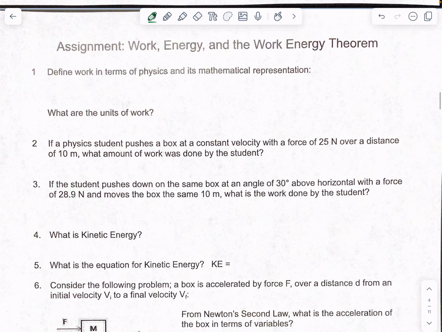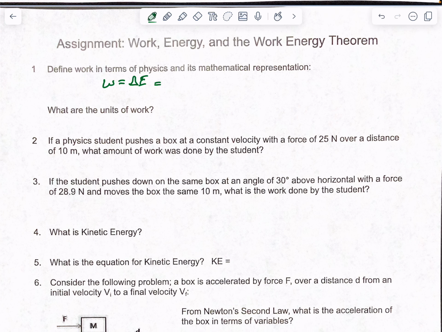So what we're going to do is talk about how to define work in terms of physics and its mathematical representation. Okay, so one thing is that work should require a change in energy. So it should produce a change in energy. I'm not going to really worry about writing out the sentence, you can if you want to. Which can be change in kinetic energy as well. So the point here is that work requires energy.